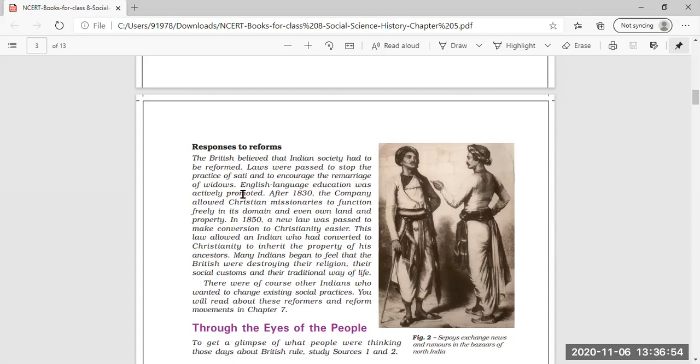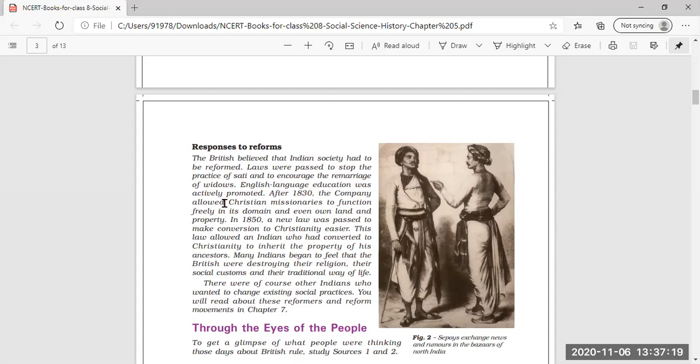You are aware that in the earlier years, when the king died in the battle, the queen was asked to make herself die on the same fire where the king was burned. So that was sati, and to encourage the remarriage of widows.